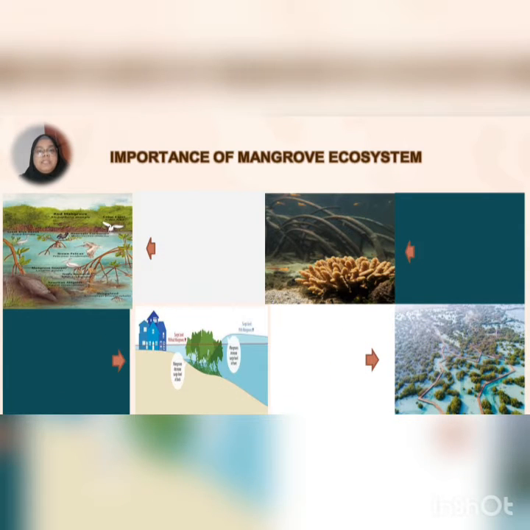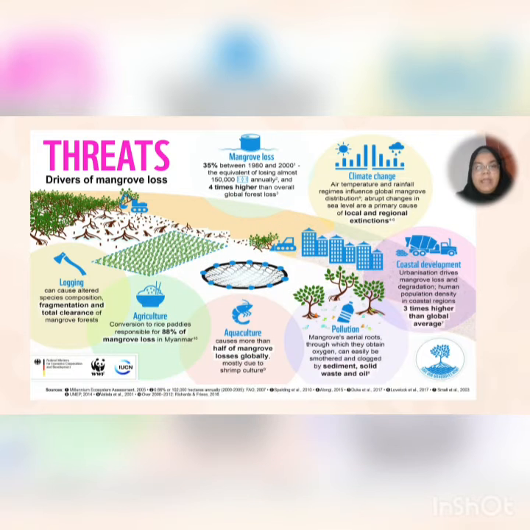There are many importance of mangrove, such as the first one, shelter for animals such as marine animals. Second one, for the coral protection and protection from natural disaster, and it also contributes to the economy through natural resources such as wool and timbers. But mangrove also faces some threats such as climate change, logging, and deforestation that cause it to alter its original